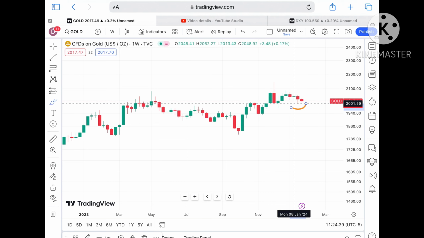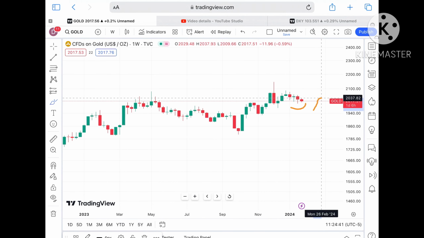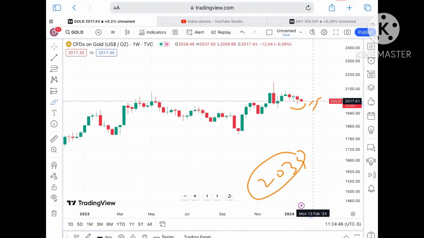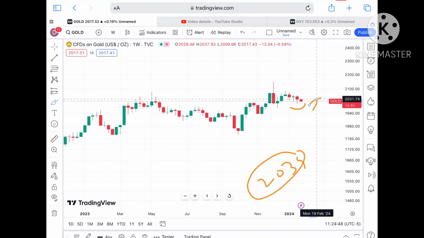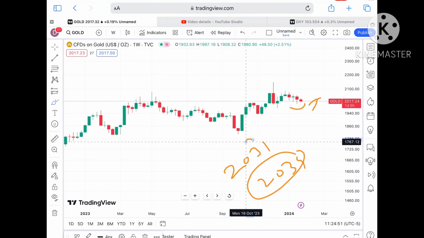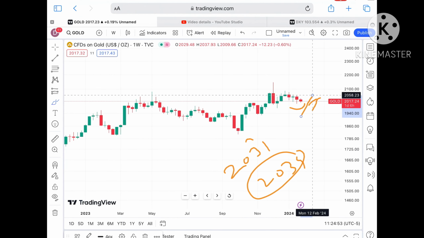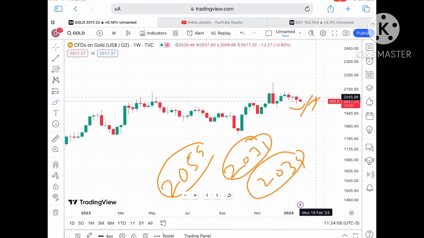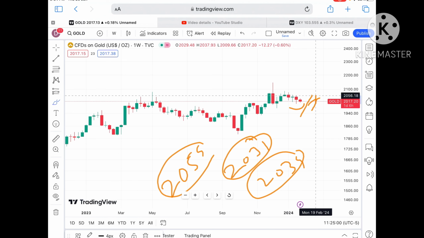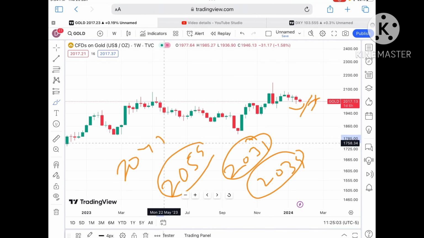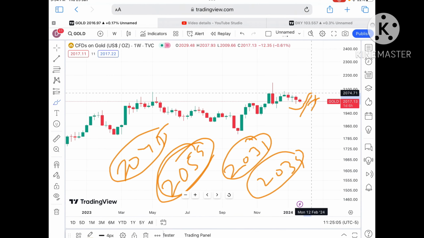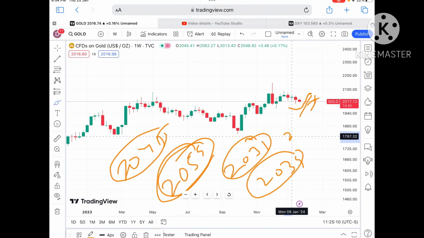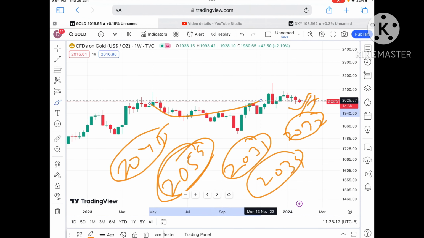Suppose the price forms a swing or moves upside. Chances are high that if the price sustains this level and goes towards a level of 2039, we can see it move further upside. It is now trading at 2017. If it sustains, we will see it go towards 2031 to a level of 2039, and once it starts going above this particular level, it will cross a level of 2059. After 2039, a probability of going towards a level of 2045 we can see, and after 2045 we can see it cross a level of 2059, and from there a probability of crossing 2060, and then we can see it cross a level of 2072.